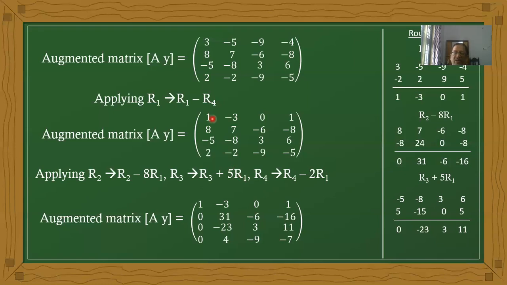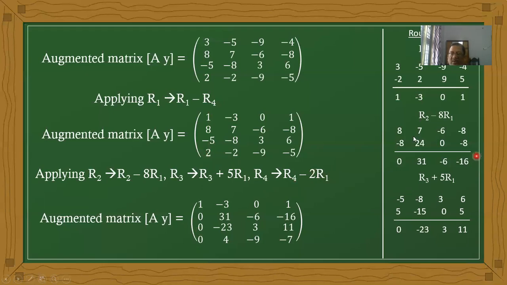The last row value should also be 0, since 2 minus 2 becomes 0. Therefore, for R4, it is R4 minus 2 times R1. Now the augmented matrix becomes this.